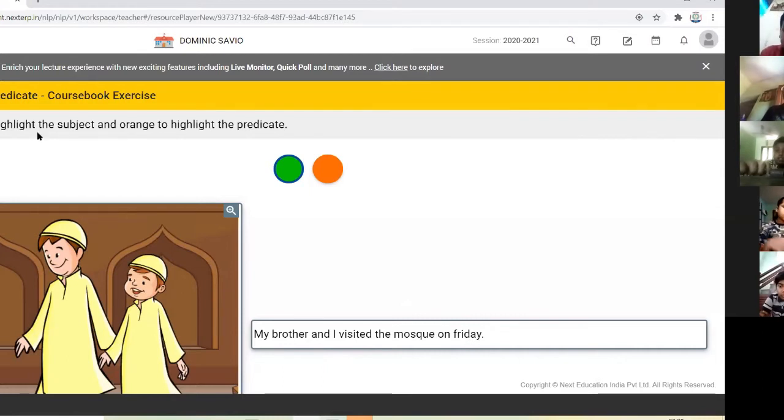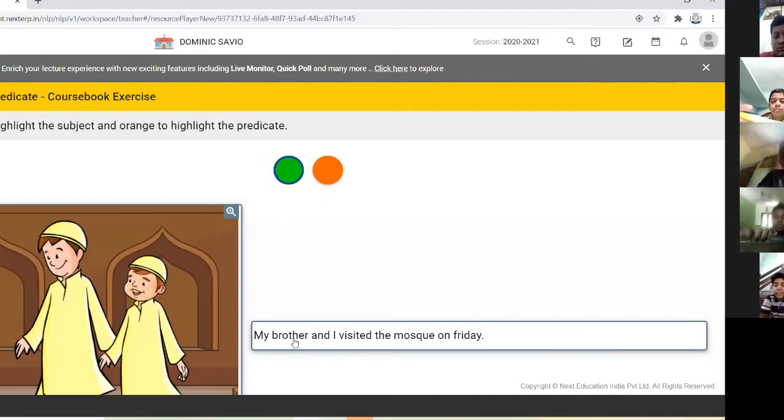Choose the green to highlight the subject and orange to highlight the predicate. Okay, which is the subject here? No, that is part of the after the verb, so it is part of the predicate. My brother and I is the subject. Visited the mosque on Friday. Okay, let us color this predicate part with orange.